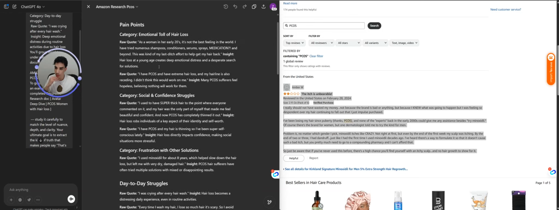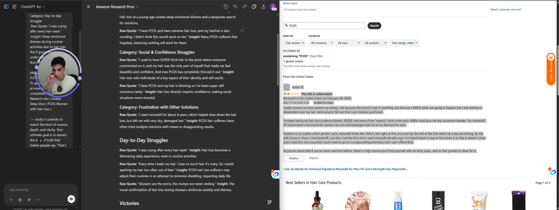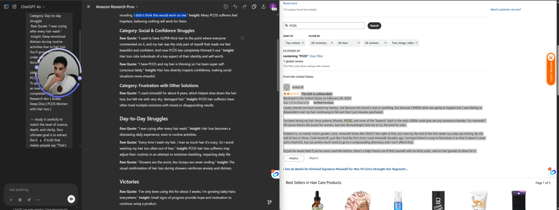Insight, obviously. It seems like there are not a lot of emotions here, to be honest. I would not consider this a pain point. "Feels hopeless." Which, I didn't think this. Okay, "I didn't think this would work for me." Yeah, it seems like hopelessness, believing nothing will work for them.